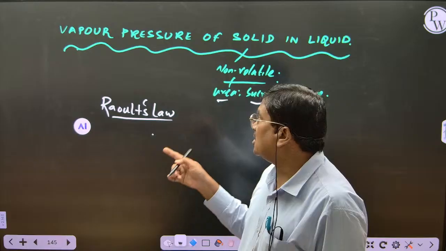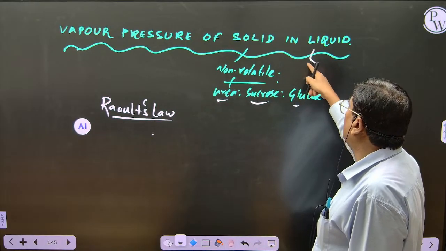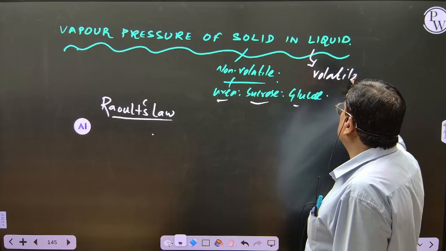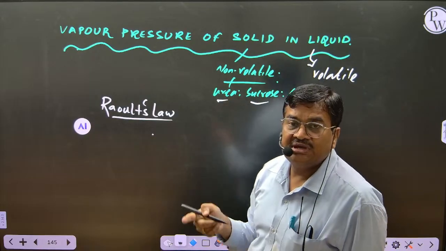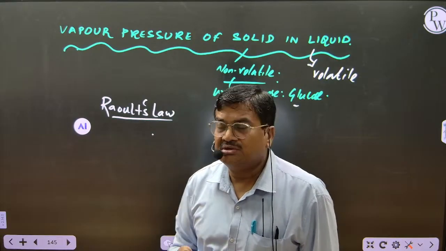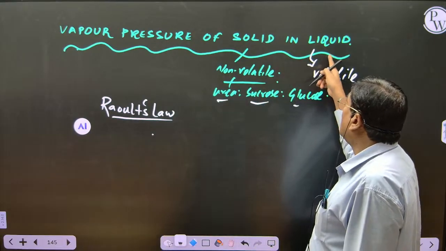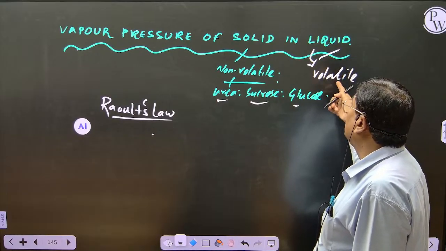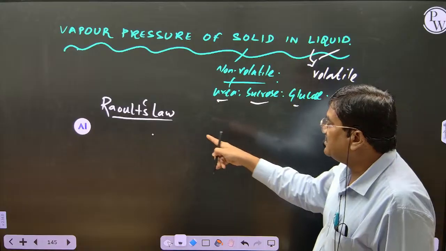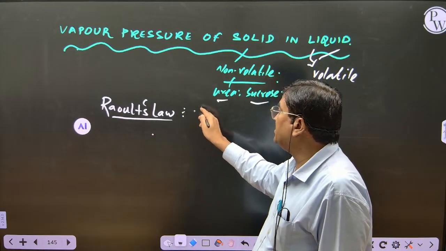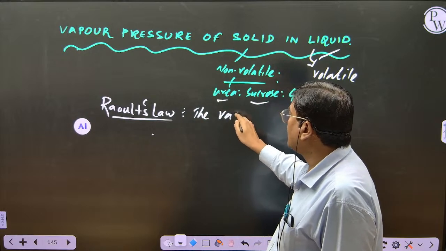Because here the solvent is the only volatile one, whereas the solute is what, student? Non-volatile. Liquid is volatile. So that was the statement given by whom? Raoult's law. So write the statement, the vapor pressure of a solution.